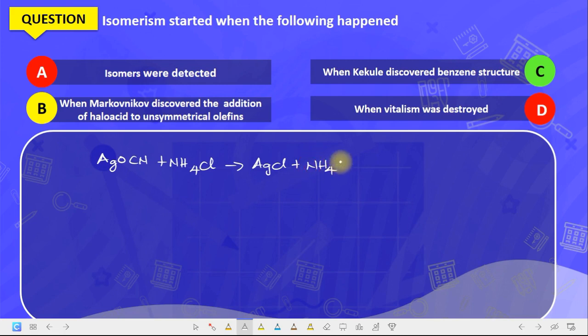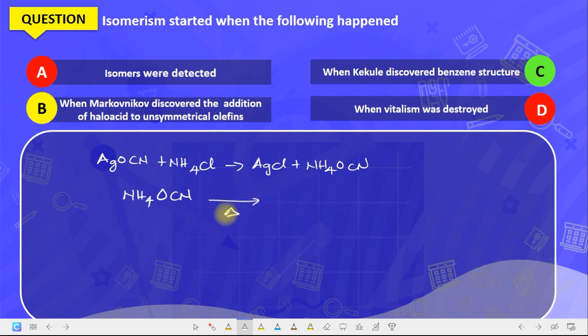Ammonium cyanate. Now, all these are inorganic. Of course, we know the theory of vitalism, which states that organic compounds can only be got from organic source and cannot be synthesized in the laboratory. These are all inorganic. Now, when Frederick Wohler left this under the sun, there's temperature difference. So we have NH4OCN.